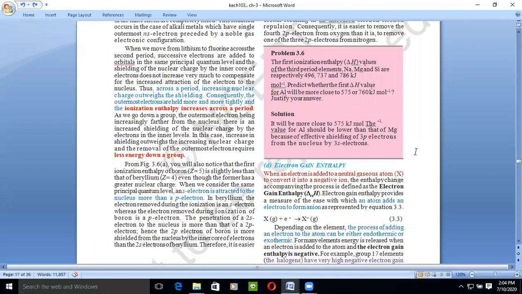Shielding effect is the screening or shielding effect, the effect which exists between the outermost shell and the nucleus. As the number of electrons increases, the number of shells will also increase. We know there is a force of attraction which acts between the nucleus and the electron, which attracts towards itself. But there is a repulsive force which is exerted between the electrons.